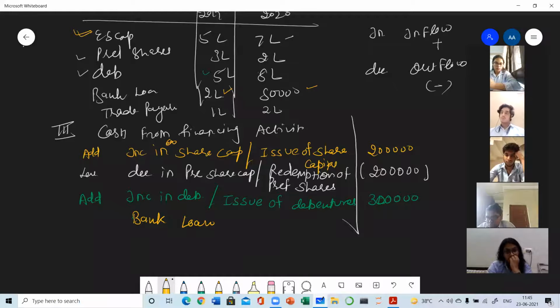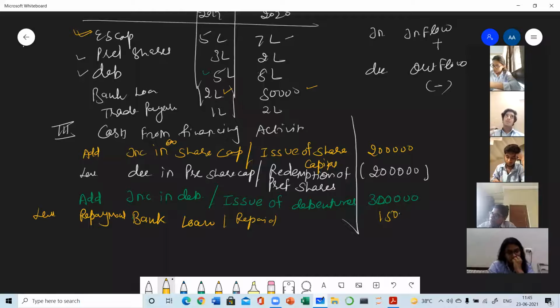Whenever it is incoming, it will be added, whether it is the operating activity, investing activity or the financing activity. And if it is going outside, it means our cash balance is decreased. Decreased means subtracted. So this bank loan is repaid. So what can we write? Repayment of bank loan, or we can write bank loan repaid. It's up to you, and it will be subtracted. By what amount? 1,50,000.